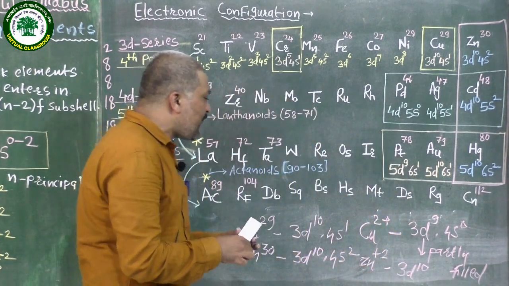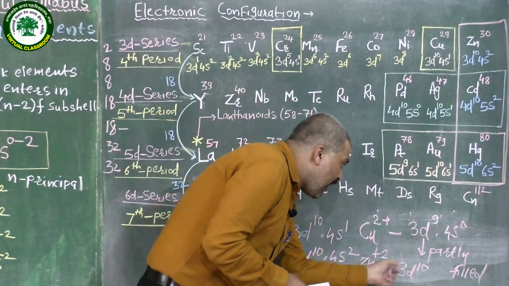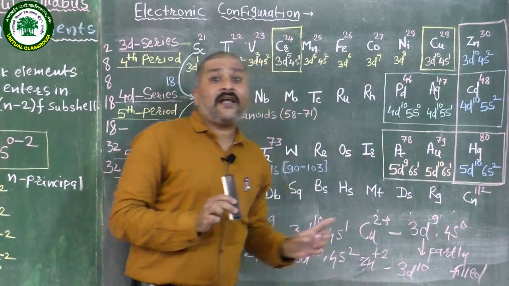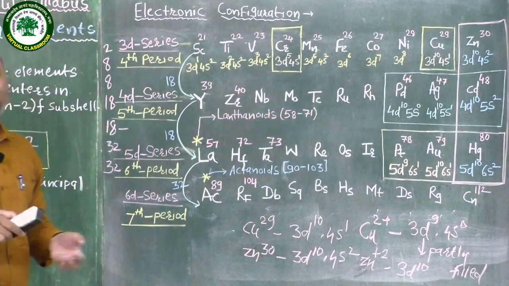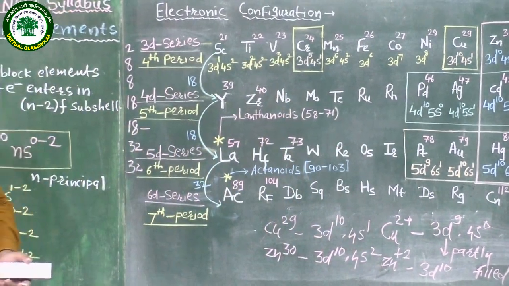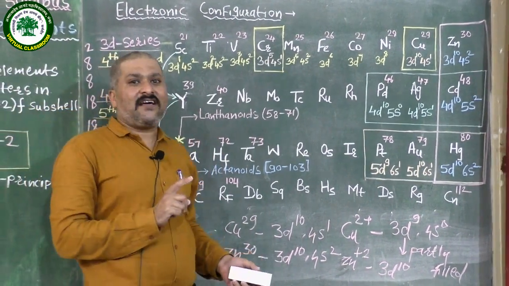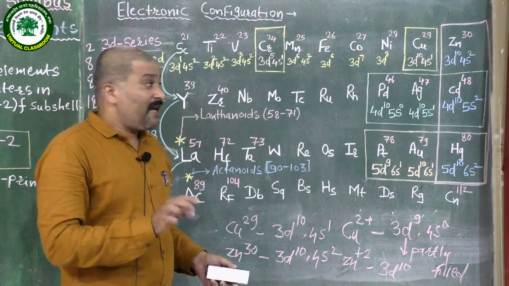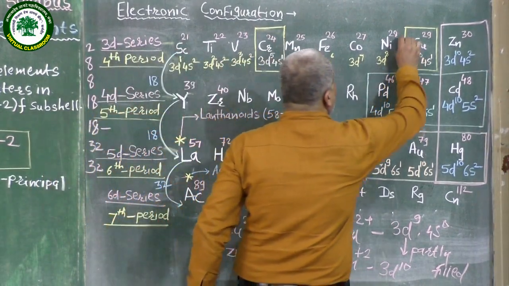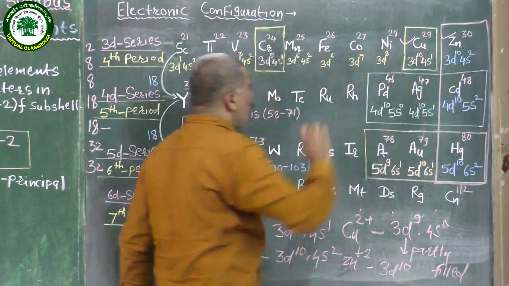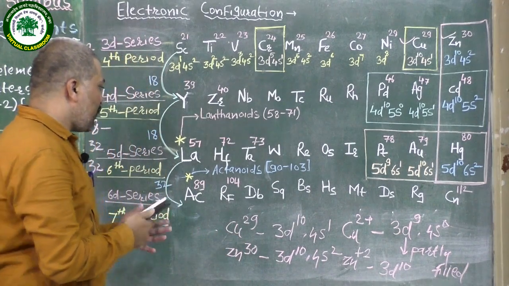Though in the +2 state, the d orbital of zinc is completely filled, and according to the definition, when the d orbital is completely filled, that element is not considered as a d block element. That is the difference between copper and zinc. You have to remember these things, it is very important.